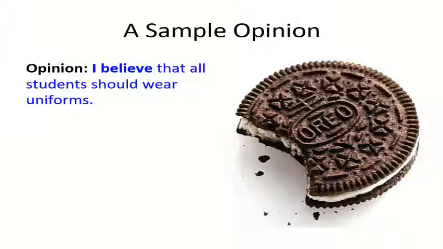So here is a sample, okay? An example for you of what you could write if you were writing about all children in school should wear uniforms. So your opinion would start, I believe, because it's what you think, that all students should wear uniforms.